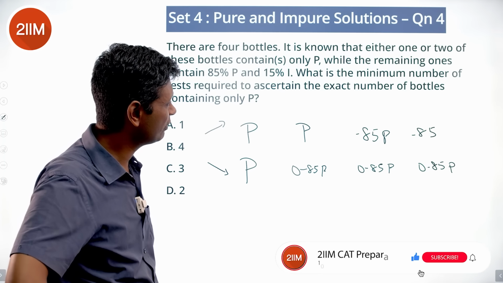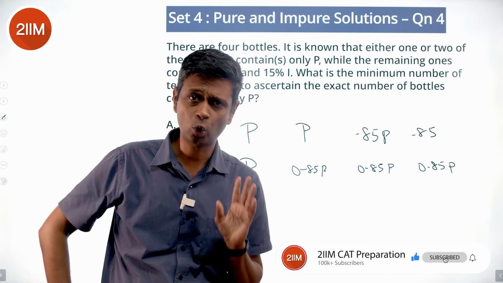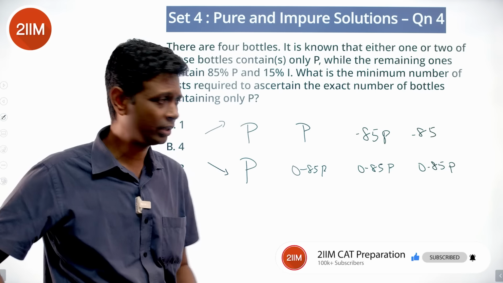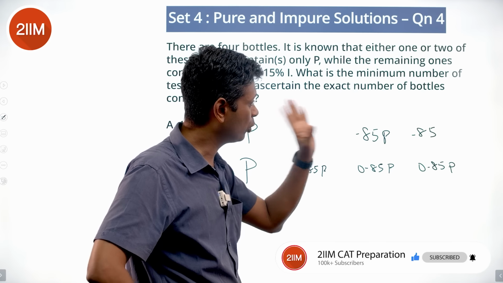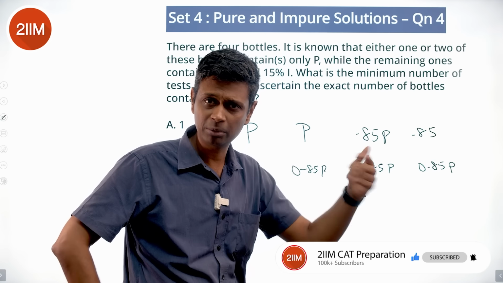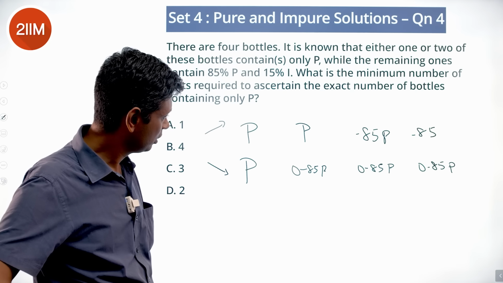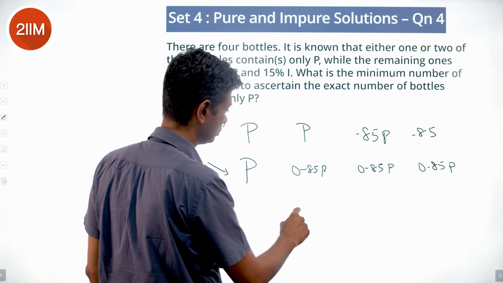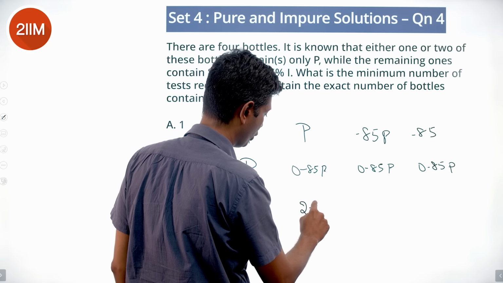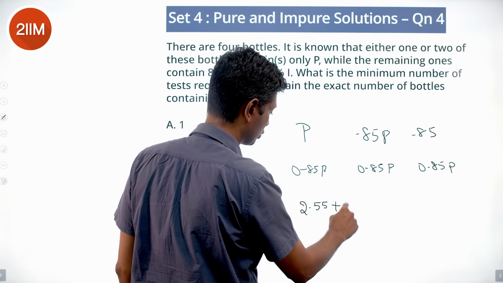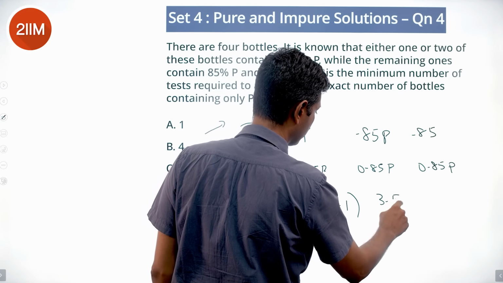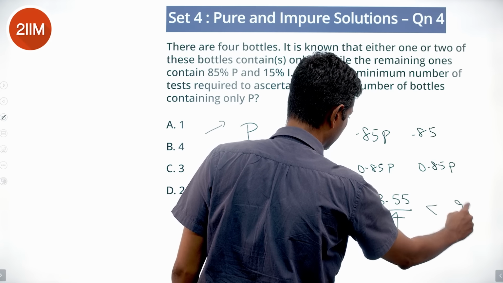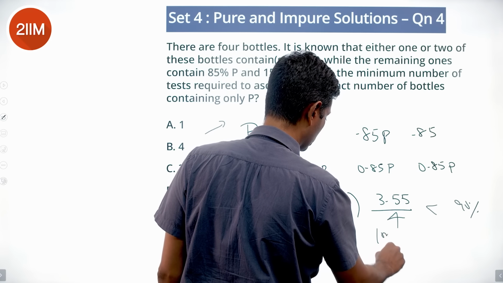Okay. First of all, if you put all 4 together with 2 pure bottles and 2 at 0.85 P, the average is 92.5%, so it will be pure. With 1 pure bottle, 0.85 into 3 is 2.55, plus 1, 3.55 by 4. This is less than 90%. This will turn out to be impure.